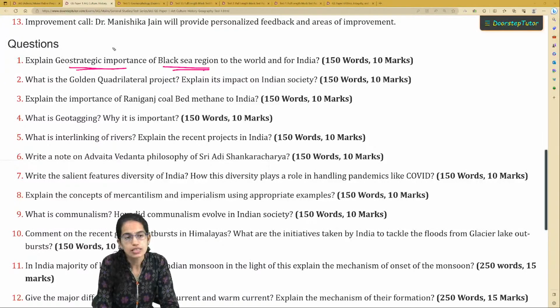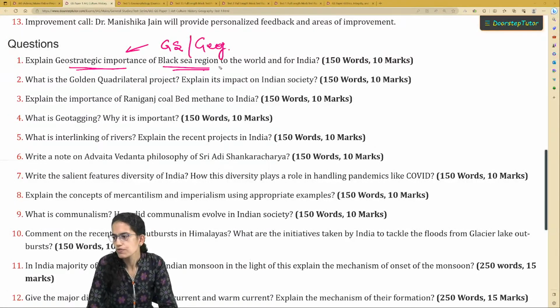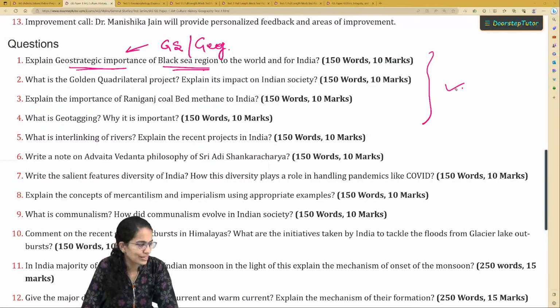Now, this is an important question from your GS point of view, also for your geography optional. So make sure when you are answering questions like this, you have a wider perspective in mind. Some of the questions that we have talked about here, how do you write answers for those are really important. But moreover, in this class, we would focus on some of the important topics that we have also covered this time.